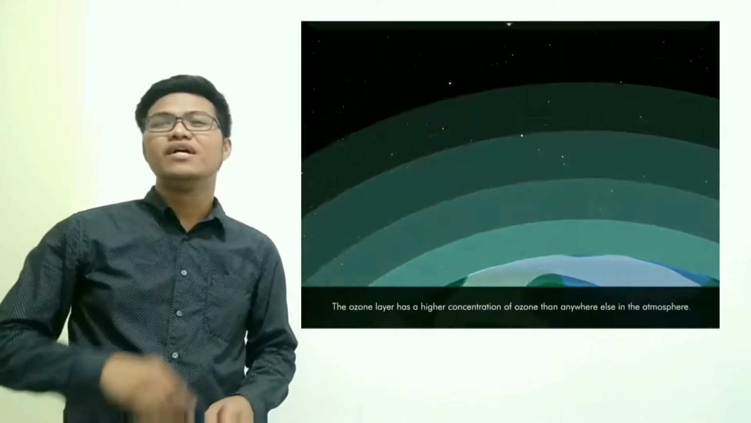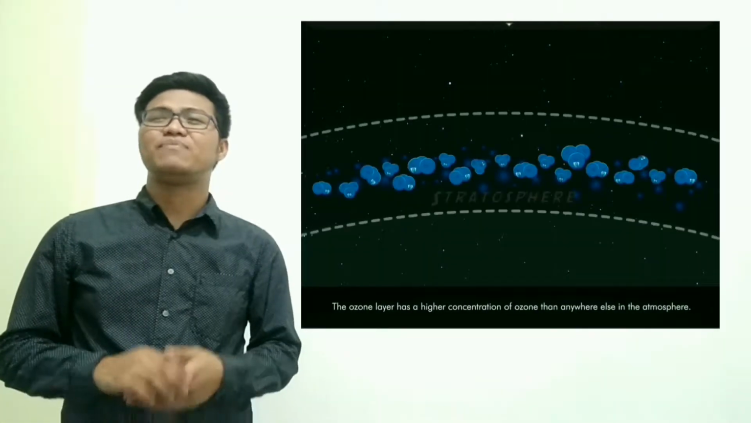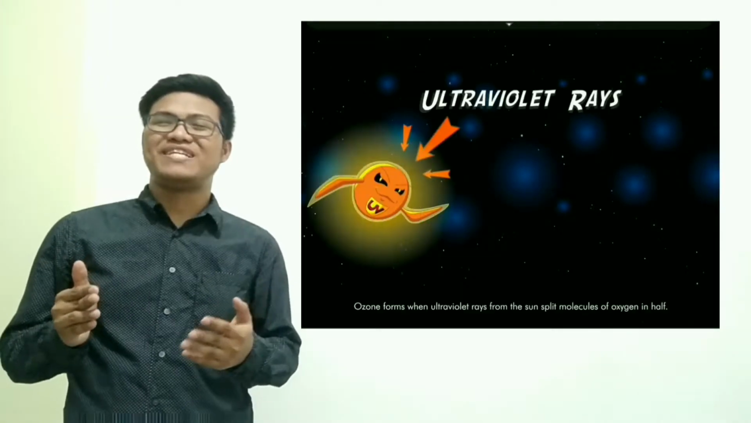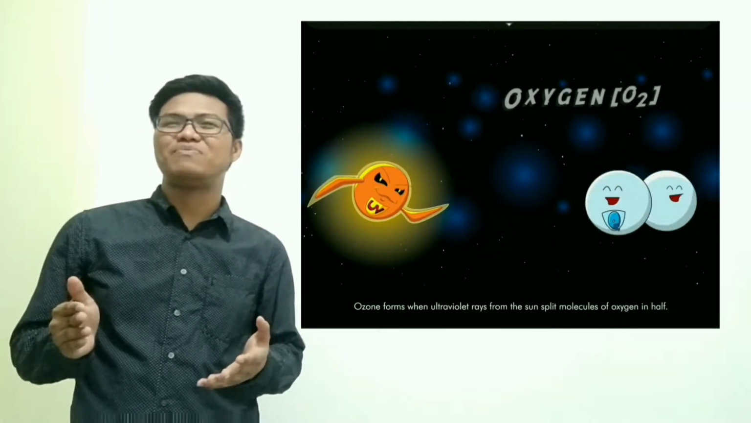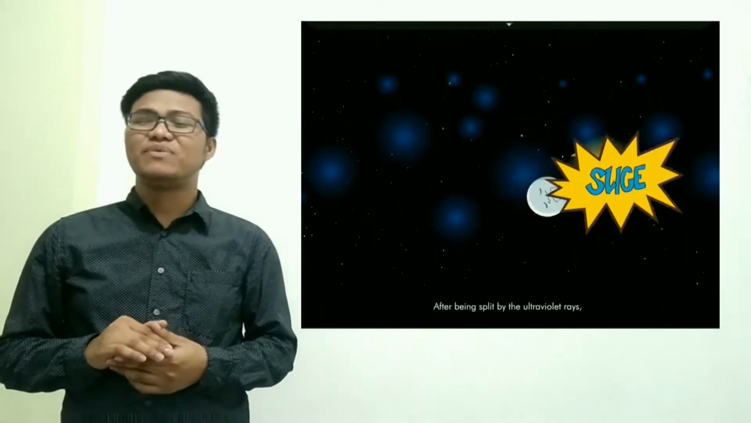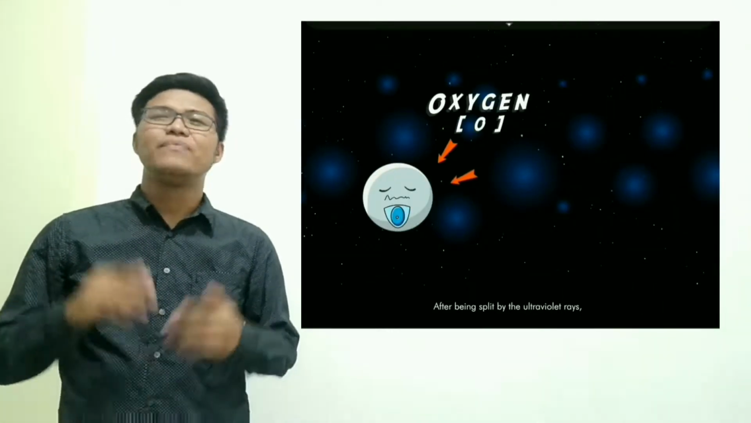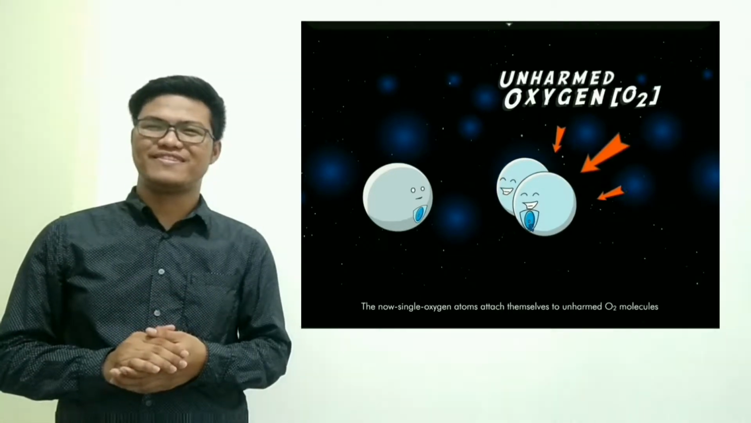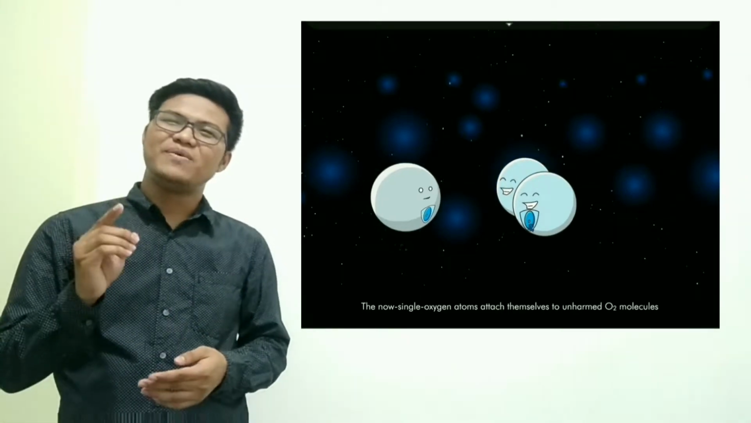The ozone layer has a higher concentration of ozone than anywhere else in the atmosphere. Ozone forms when ultraviolet rays from the sun split molecules of oxygen in half. After being split by the ultraviolet rays, the now single oxygen atoms attach themselves to unharmed O2 molecules, forming an O3 molecule.